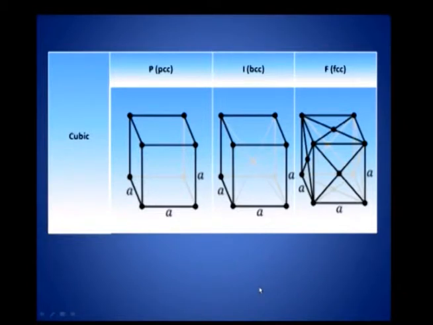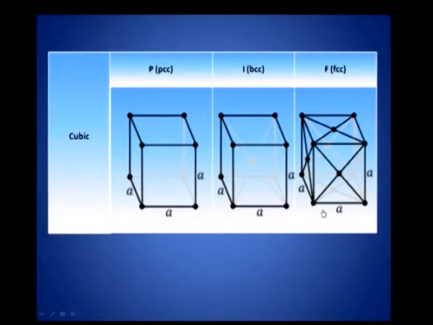What is a face centered cubic structure? In addition to atoms being found at the corners, there are 8 corners, right. You look at this face, at the center of this face there is an atom. You look at the top face, at the top face you have got an atom. Similarly, the bottom face has an atom at the center, and for this face, and for this face, you have got an atom at the center.